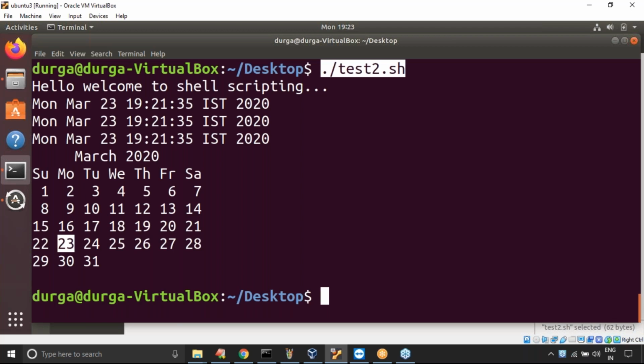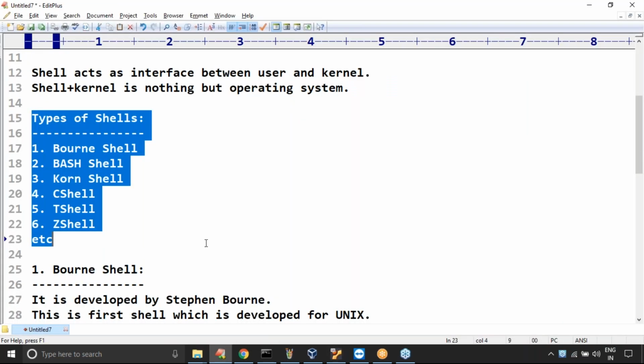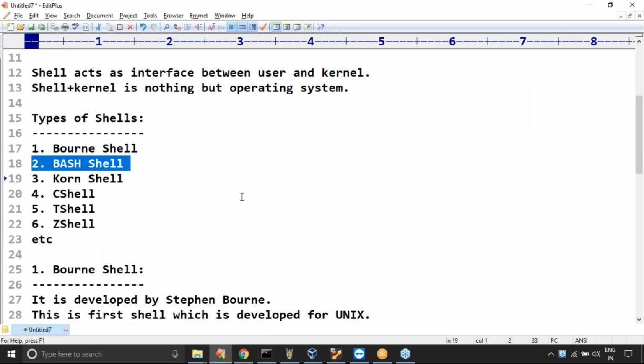The default shell is, sir, bash. Remember, the default shell is bash. By default, bash is responsible to execute or interpret our script. Remember. Any doubt? Sir, what is the default shell? Okay, how to check? All those things I will discuss. Don't worry at all. This is just to get a basic idea. What is the default shell?